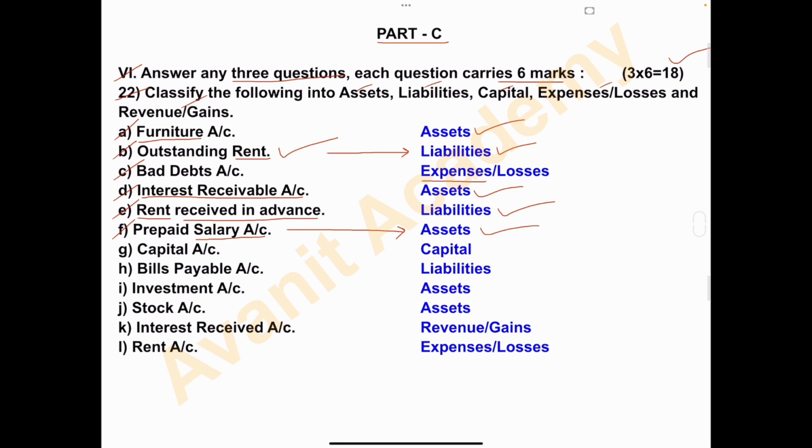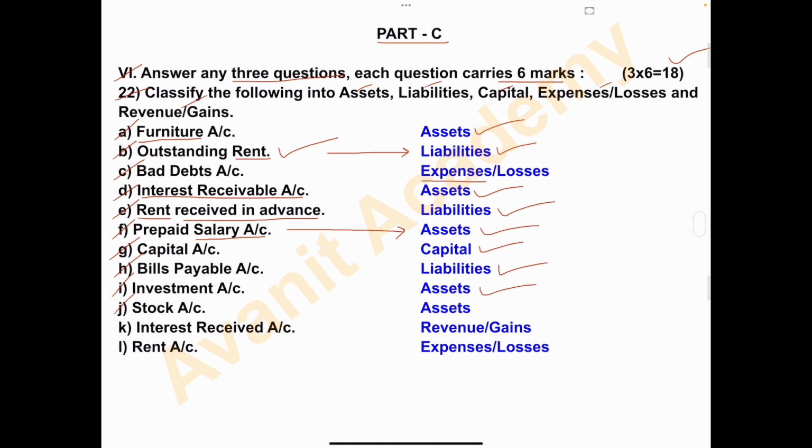So prepaid salary account, it is an asset. G. Capital account. So it comes under capital. H. Bills payable account. Bills payable, it is a liability. And bills receivable, it is an asset. Correct. Next, I. Investment account. Investments, it is an asset.